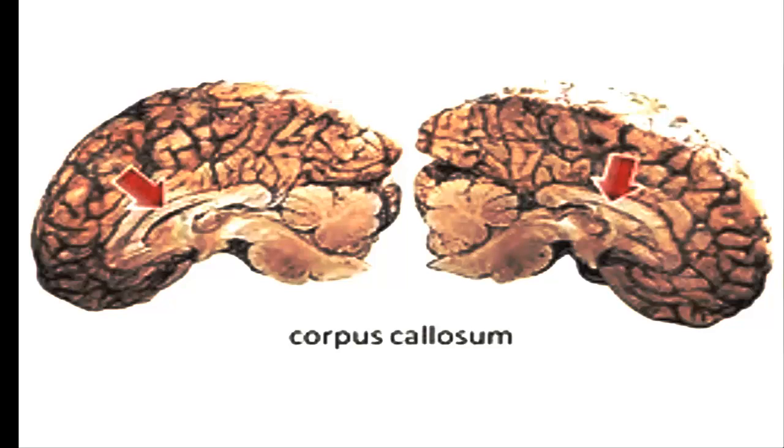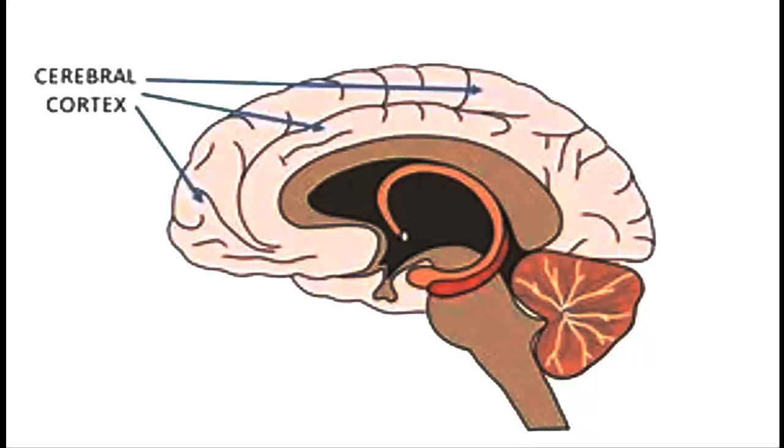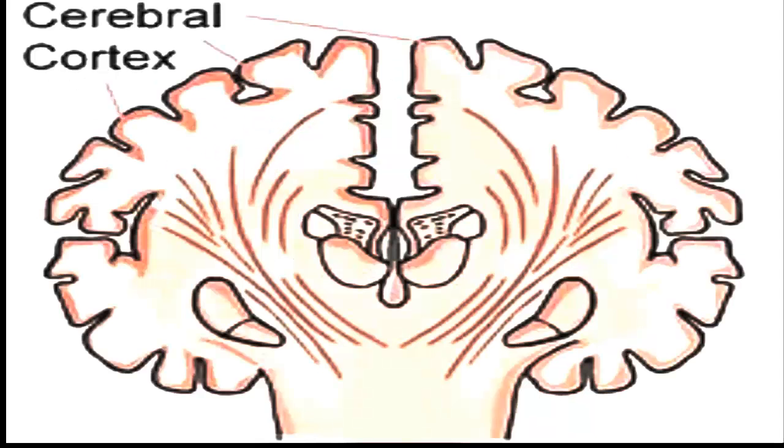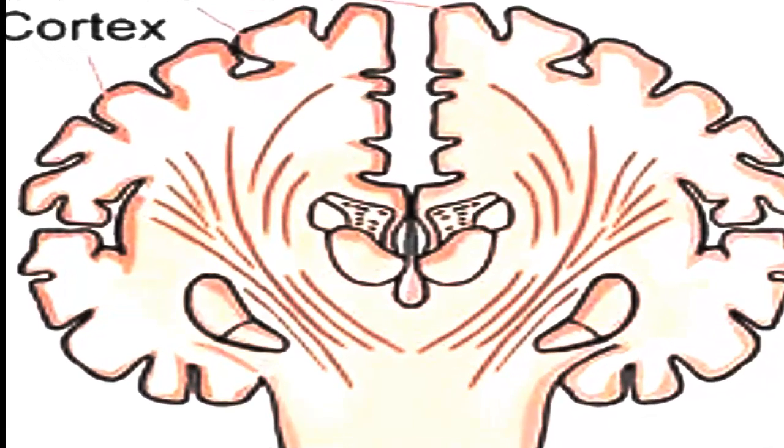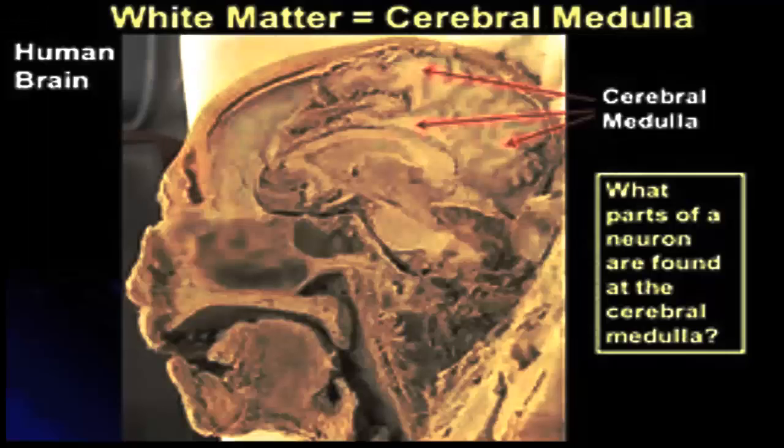The outer portion of each cerebral hemisphere is formed of grey matter and is called cerebral cortex. The inner or deeper part is formed of white matter and is called cerebral medulla.